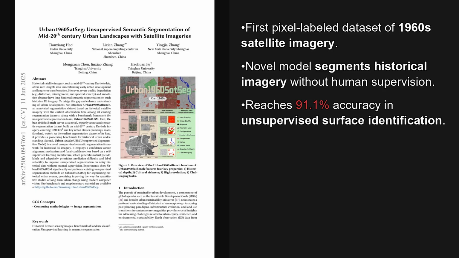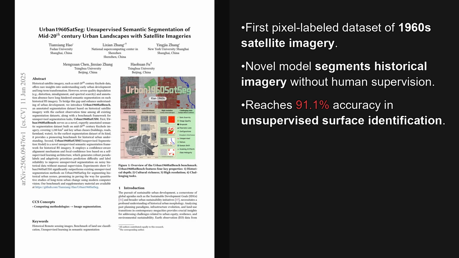So the big challenge here is that we have these fascinating but very low quality satellite images from the 1960s. Think distortion, misalignment, and no labels. To tackle this, the researchers did two things. First, they created Urban1960SatSeg, a brand new dataset of these old images that they've expertly annotated for semantic segmentation.